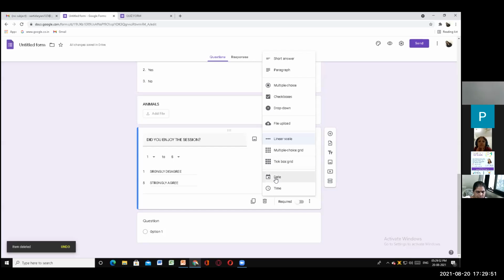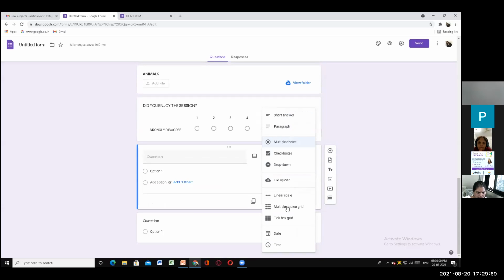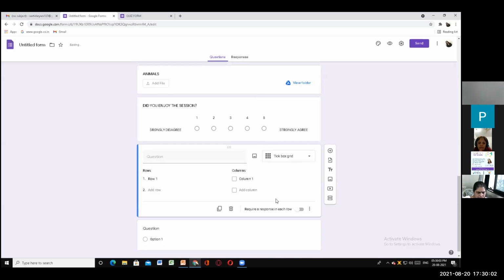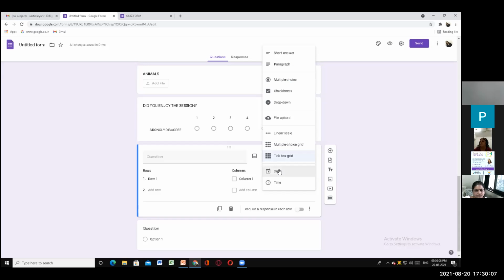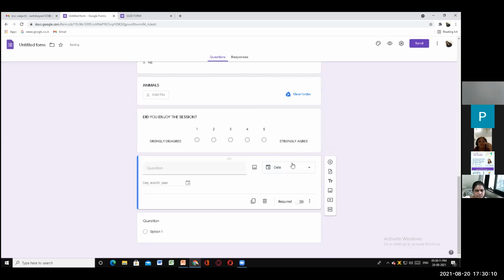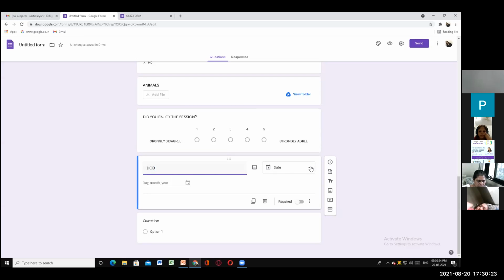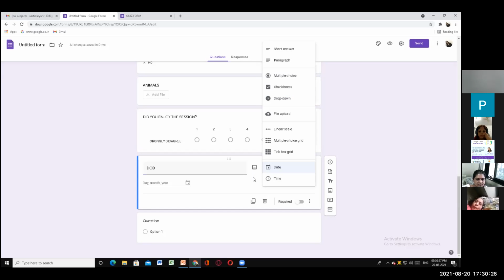Next is date and time. Now when you want to put the date here, it will automatically come as a date section. If I write date of birth, I'm using short form, you will get a calendar here. When I go to the next question, you will be able to see that.